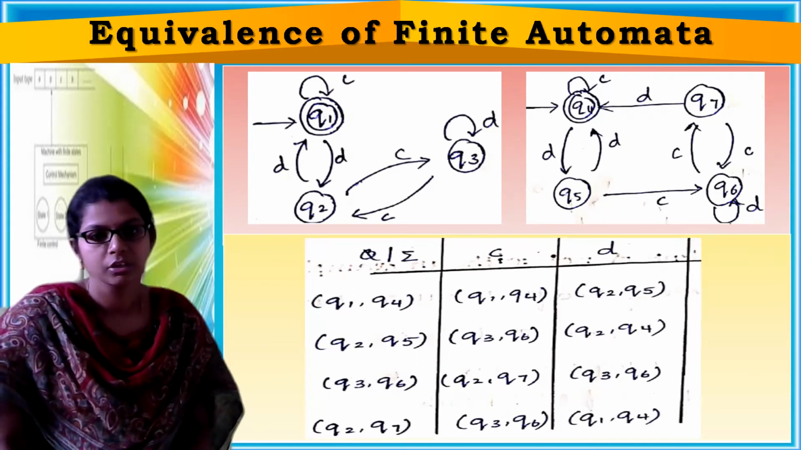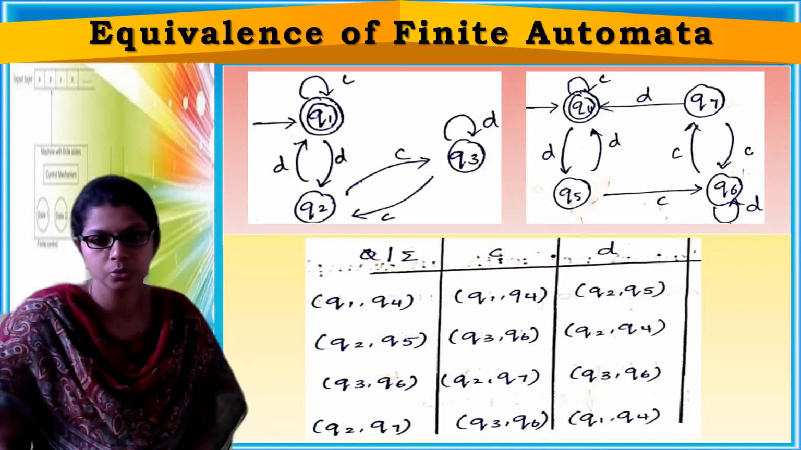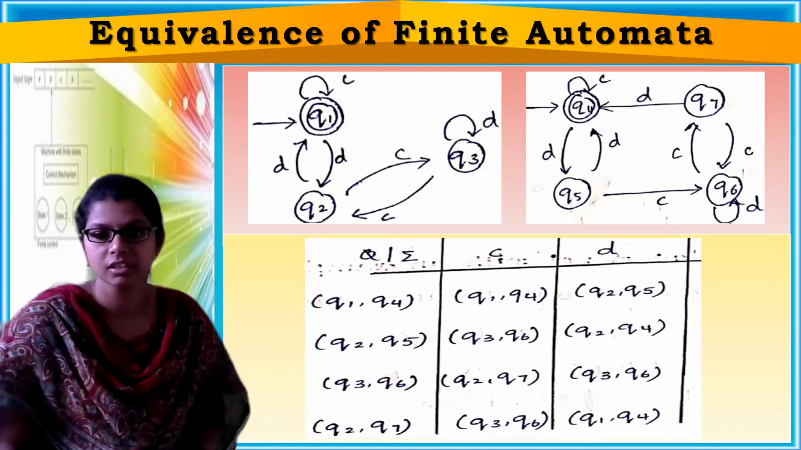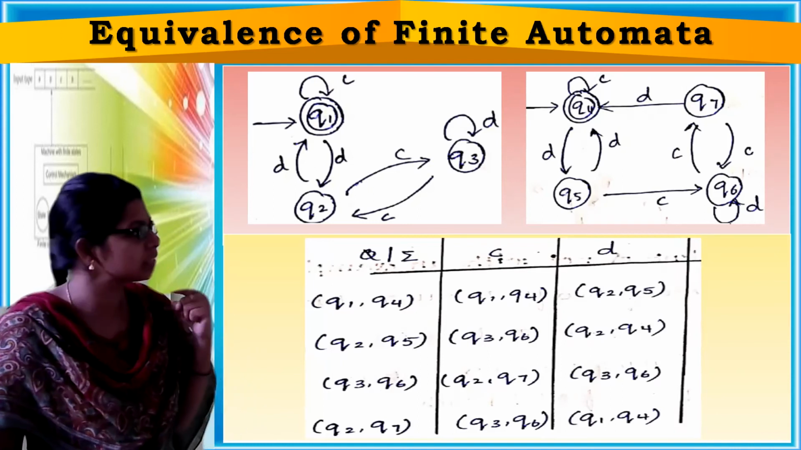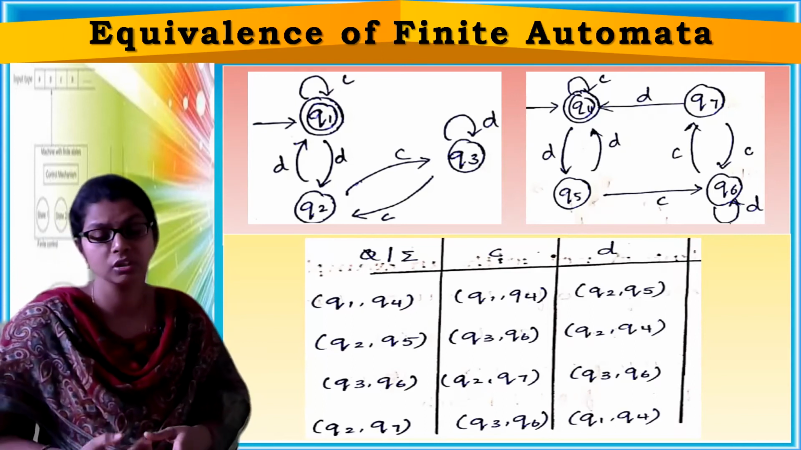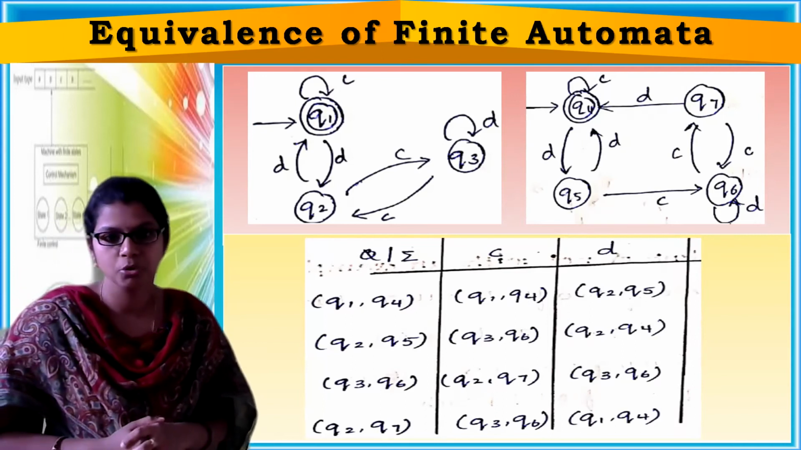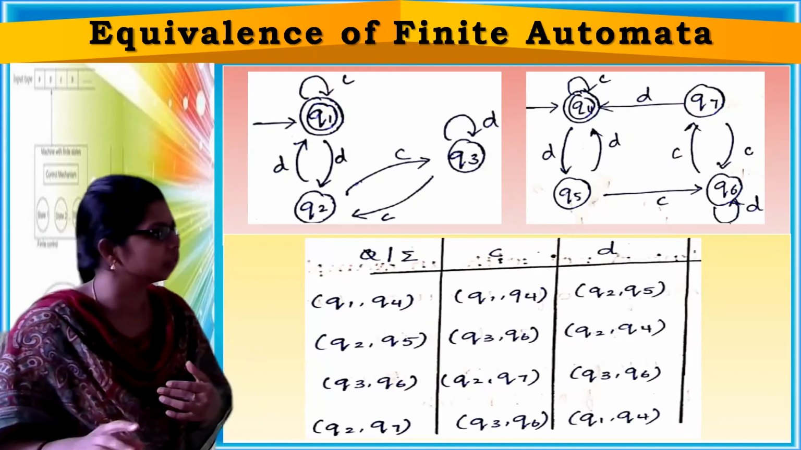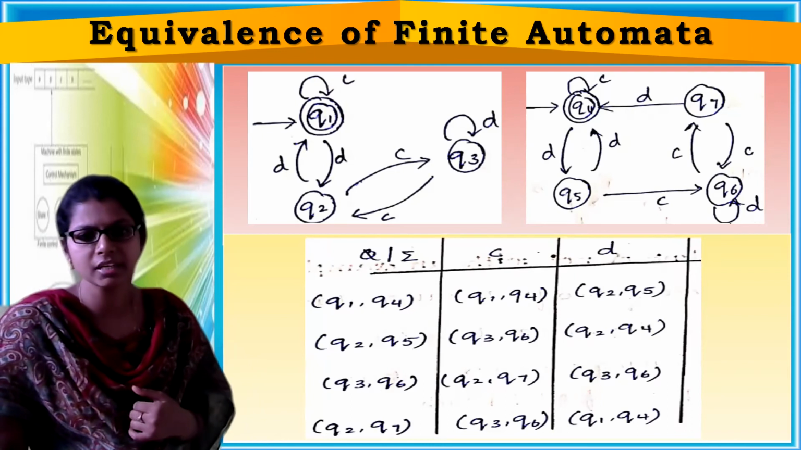Next, Q2 on input symbol D moves to Q1. Next Q7 on input symbol D moves to Q4. Q1 comma Q4. Both are final states. So no need to terminate. Now continue. Are there any possible pairs?